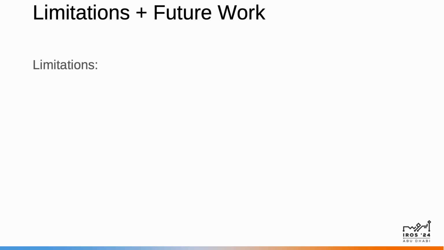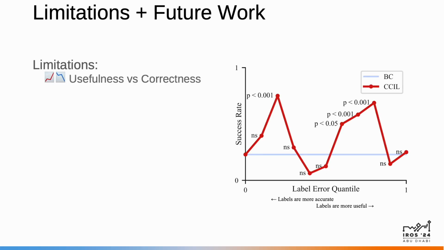While it shows promising ability to improve data efficiency and performance in real-world imitation learning, our work is not without limitations, which opens up exciting new avenues for future research. First, we see that there is a clear trade-off between the usefulness and correctness of the generated labels.